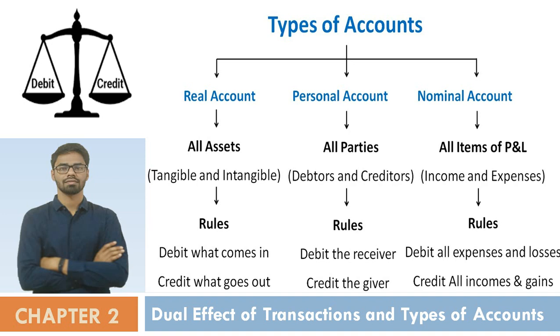We have already discussed 45 different terminologies, and at the end we have seen the steps which we are going to follow when we make any kind of books of accounts. So till now we have discussed these things.